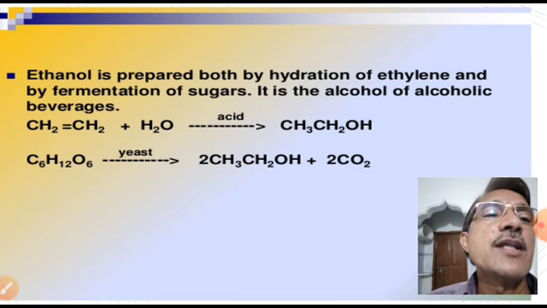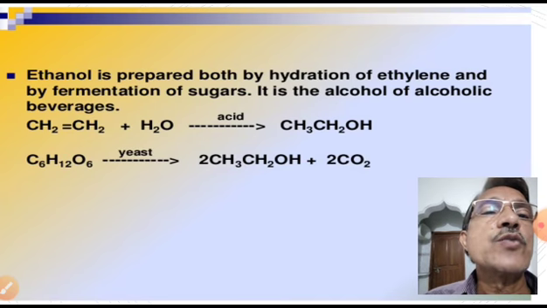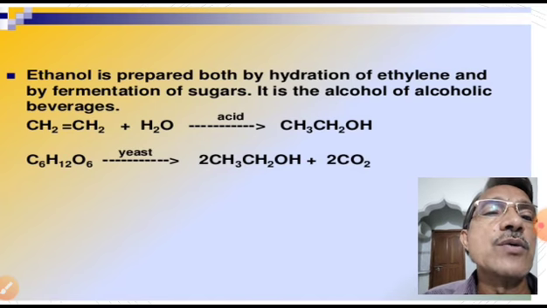Now industrially, ethyl alcohol can be prepared by the fermentation process. Fermentation of sugar gives ethyl alcohol. Sugar, that is C12H22O11, upon hydrolysis gives C6H12O6 glucose and C6H12O6 fructose.